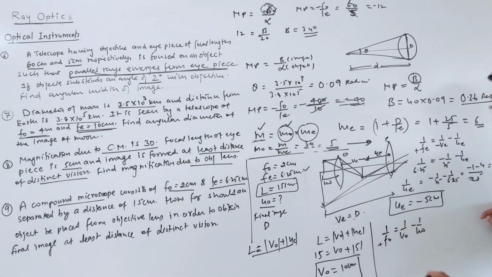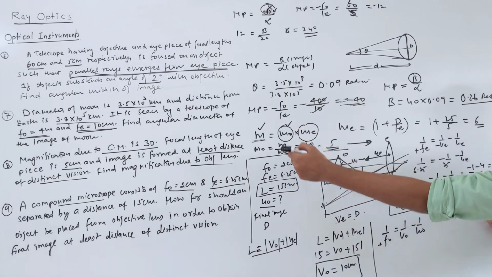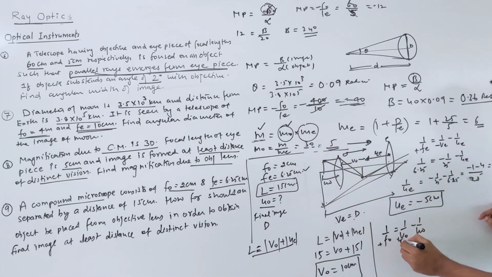Focal length is positive. And image distance is in this direction, so image distance is positive. We have to calculate the object distance, so we will not put sign convention here. So I send it to the other side. 1 by U naught should be equal to 1 by V naught minus 1 by F naught.